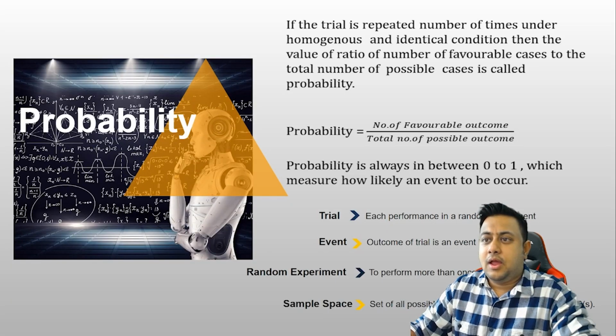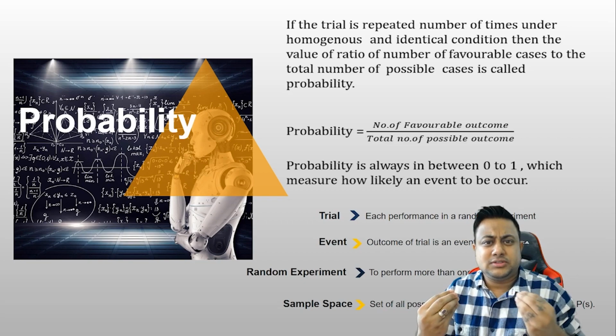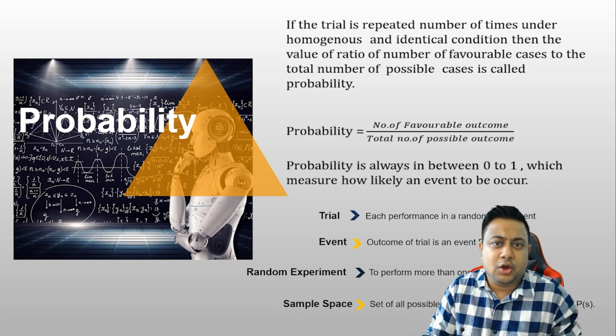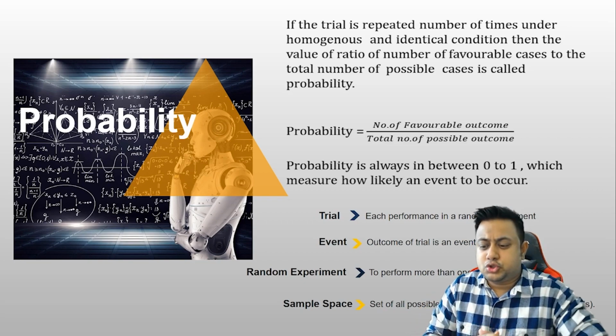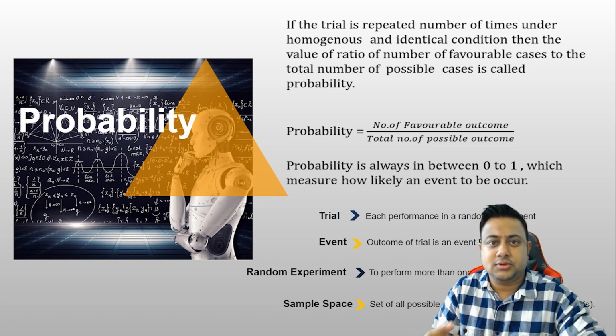Now today's topic is going to be probability, and we shall be talking about the basics of probability in this video. Now what exactly is probability? If I talk about one scenario, which is rolling a die or tossing a coin, there are two possible outcomes: one is heads and one is tails.